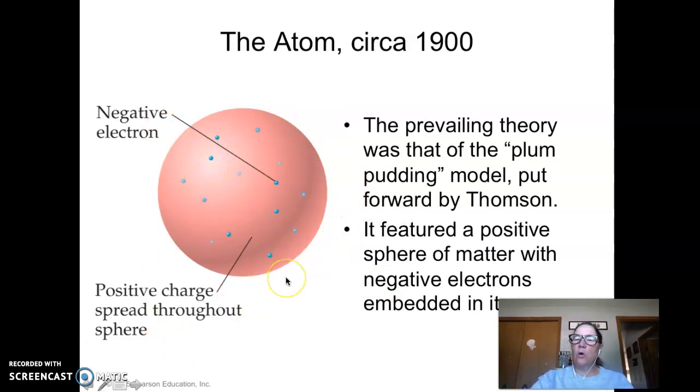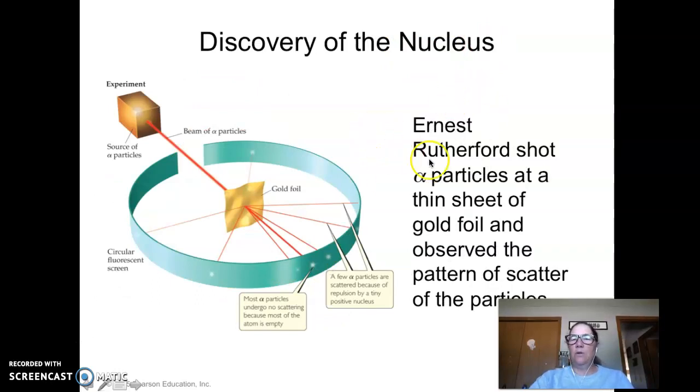So there was no real organization to it. And this is 1900. This is what they thought the atom looked like. Well, then when you did Rutherford, when good old Ernest shot these particles through the gold foil, if it was the plum pudding, all these atoms in the gold should have just shot straight through because they're all scattered. But what he found out is some went through, but some of them got deflected.